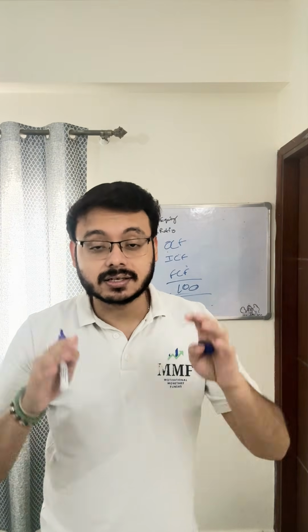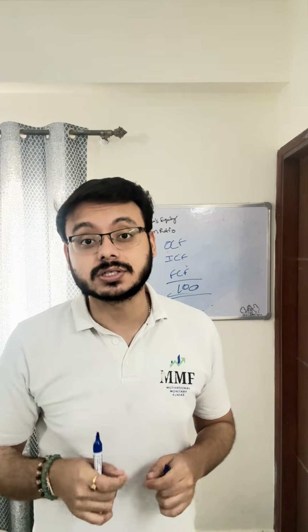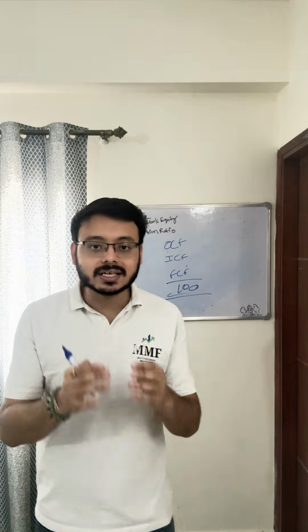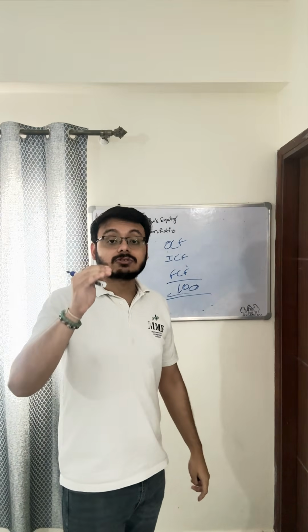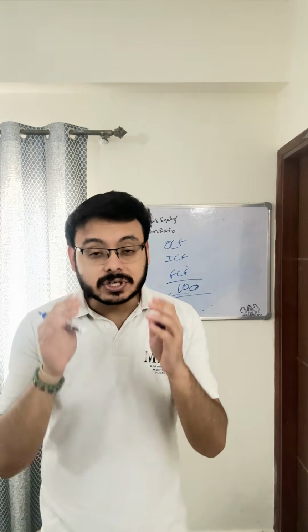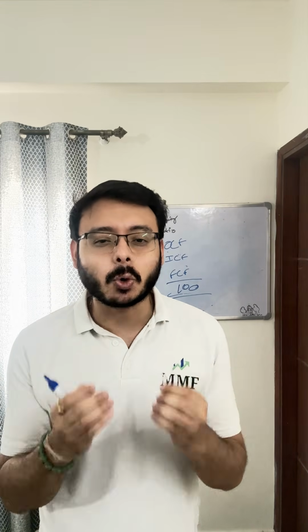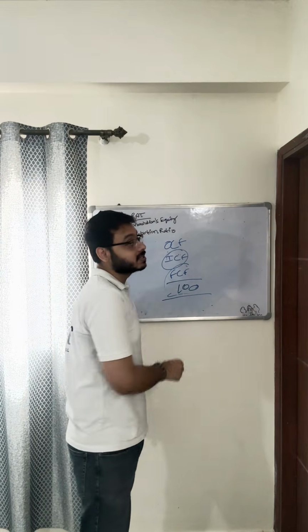Because, for example, if the business is selling off fixed assets, in that case also the cash flow from investing activities will be positive. But here we need to open our eyes and ears and understand why the business is selling off the fixed assets. Doesn't the business want to grow? The third reason this number can be positive is the cash flow from financing activities. If the business is raising excessive, enormous amounts of debt, it's shown as a cash inflow in the business, and due to that this number can still be positive. And hence, both CFI and CFF can mislead you.